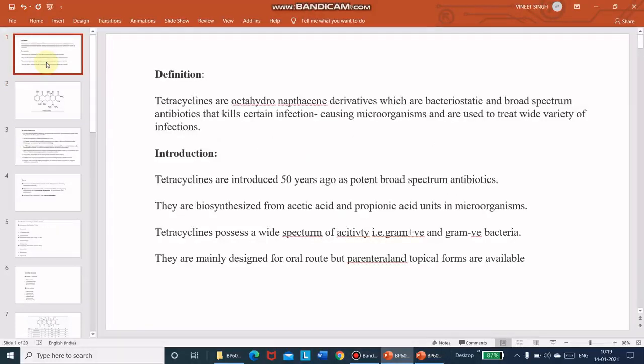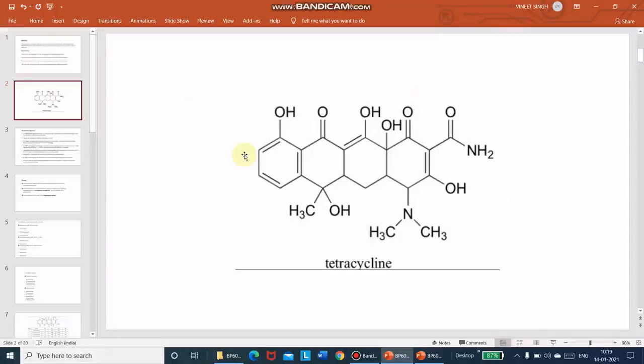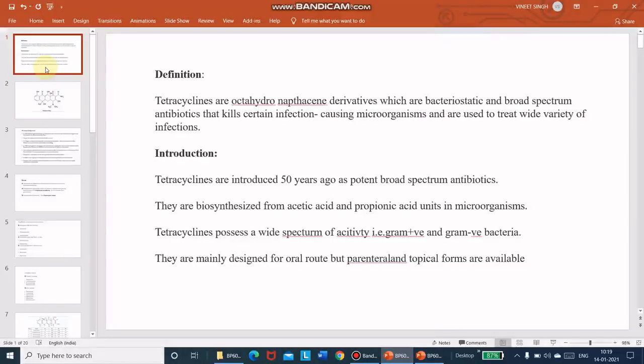So tetracyclines are octahydronaphthene derivatives. This naphthene ring is there for 1, 2, 3 and 4 rings. And different substituents, different groups, are attached at various positions. So these are basically octahydronaphthene derivatives, which are bacteriostatic and broad spectrum antibiotics.